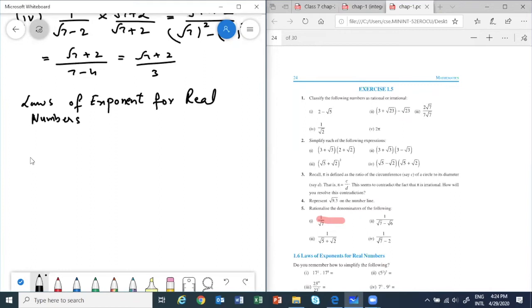So for instance, you have already done a power m into a power n. What you do, basis same, you add the powers, isn't it? So the same thing can apply to our real numbers. So let's take one example. If you have 2 power 2 by 3 into 2 power,